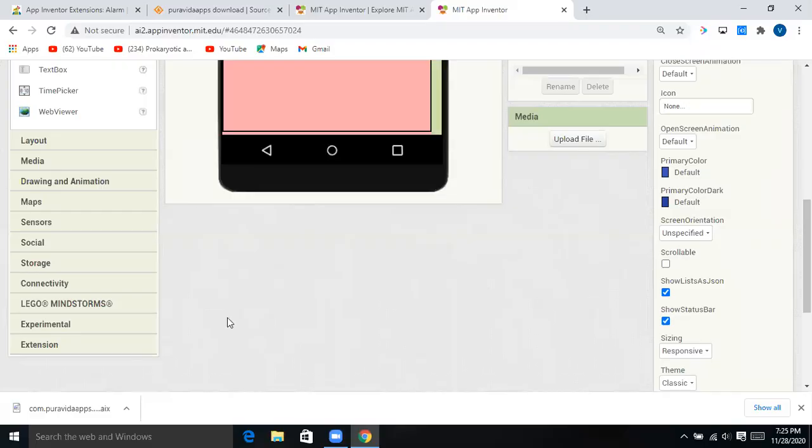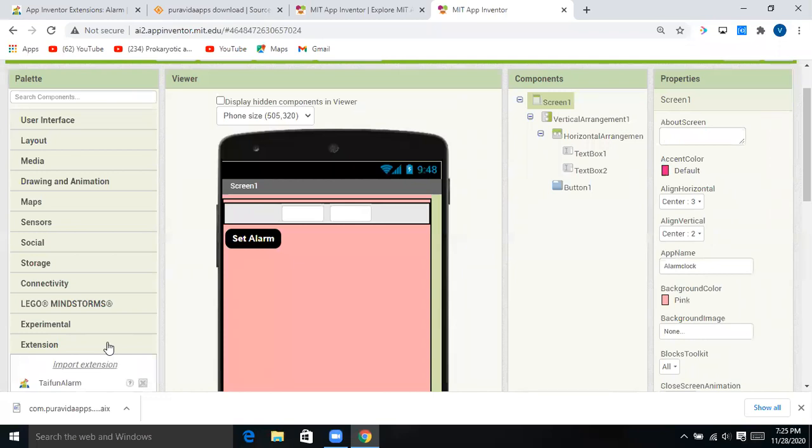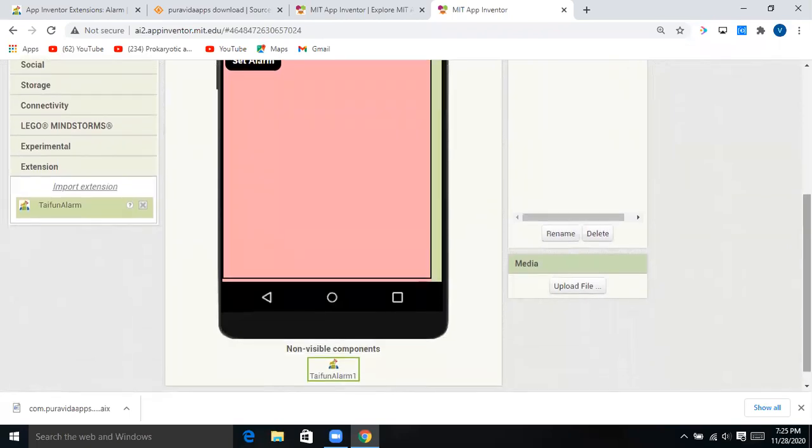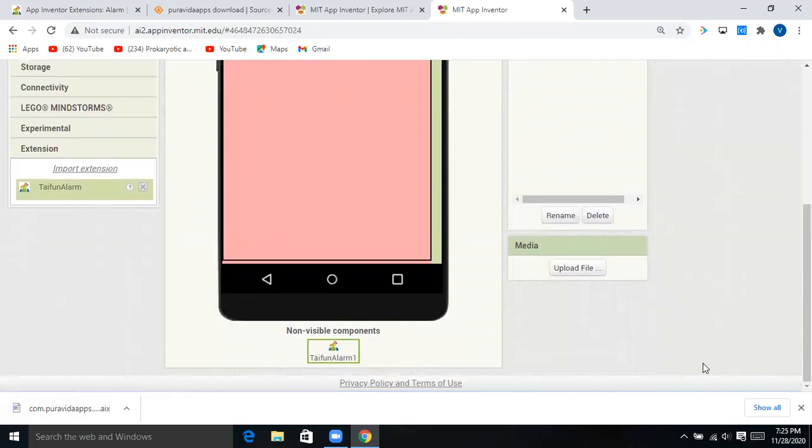Now guys, what we have to do, click on this extension firstly and just drag and drop this telephone alarm one. Now don't ask me how this option has come. Actually we have just dragged it and dropped it there, so that's why this has come.